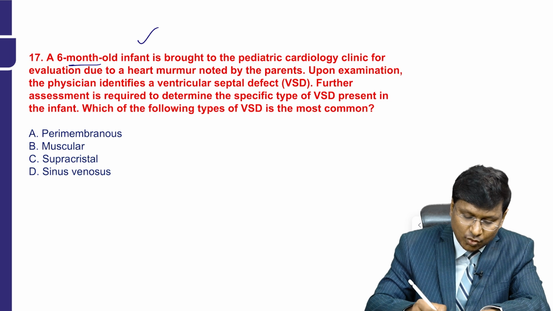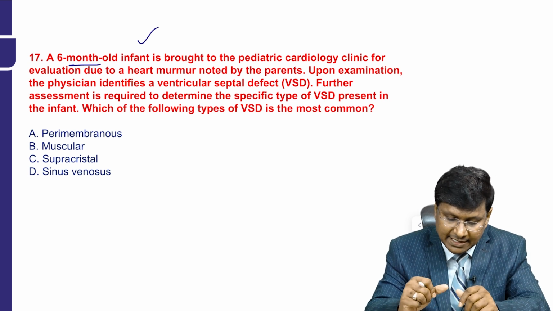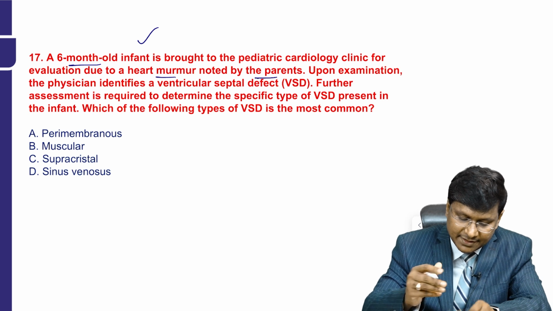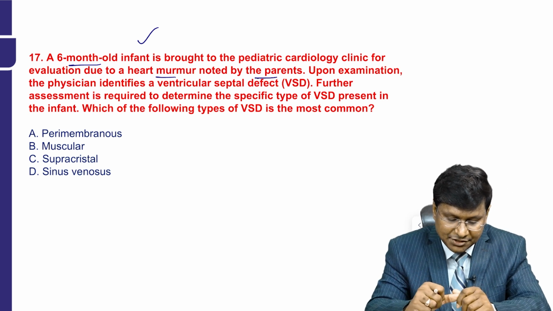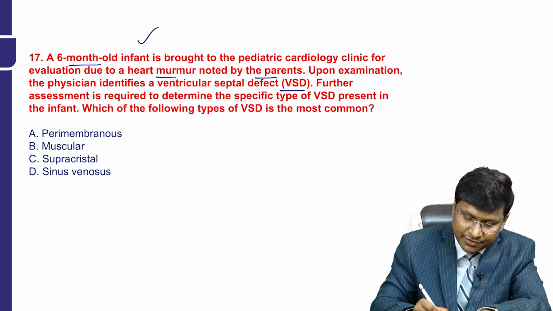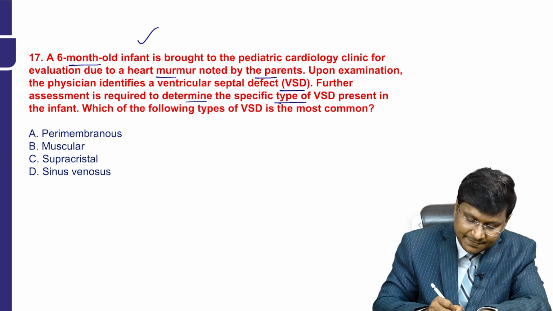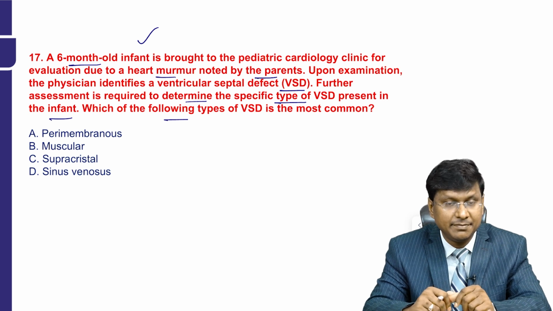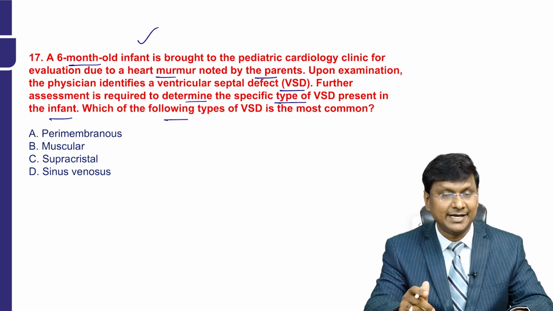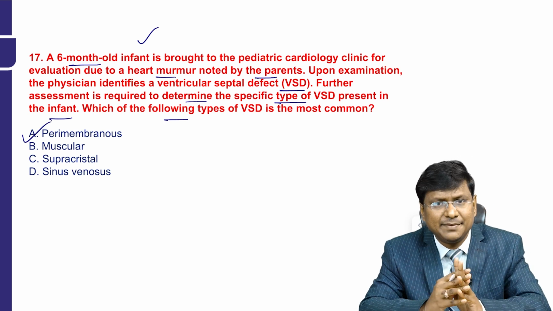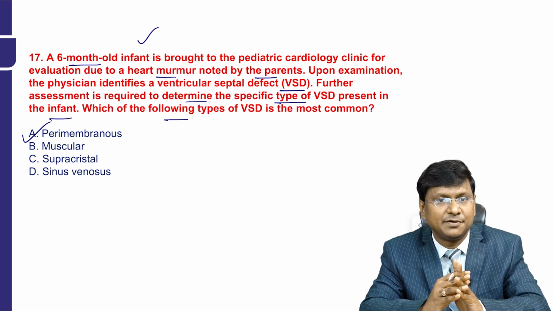So, a 6-month-old infant is brought to the pediatric cardiology clinic for evaluation of a heart murmur noted by the parents. Upon examination, the physician identifies a ventricular septal defect. Further assessment is required to determine the specific type of VSD present in the infant. Which of the following types of VSD is most common? Perimembranous, muscular, supracrystal, and sinus venosus type. So, the most common type of VSD is the perimembranous type.